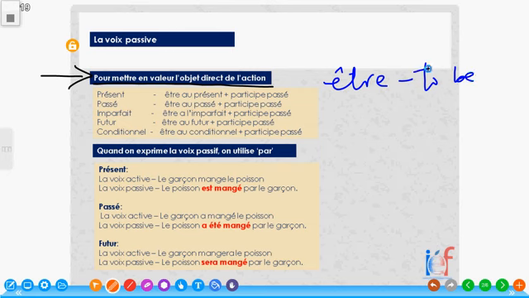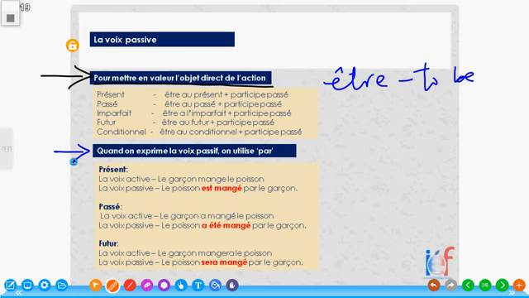For passé, être au passé plus participe passé. Pour l'imparfait, être à l'imparfait plus participe passé. Et pour futur, être au futur plus participe passé. Au conditionnel, être au conditionnel plus participe passé. Ok? Quand on exprime la voix passive, on utilise par. When we express passive voice, we use par.